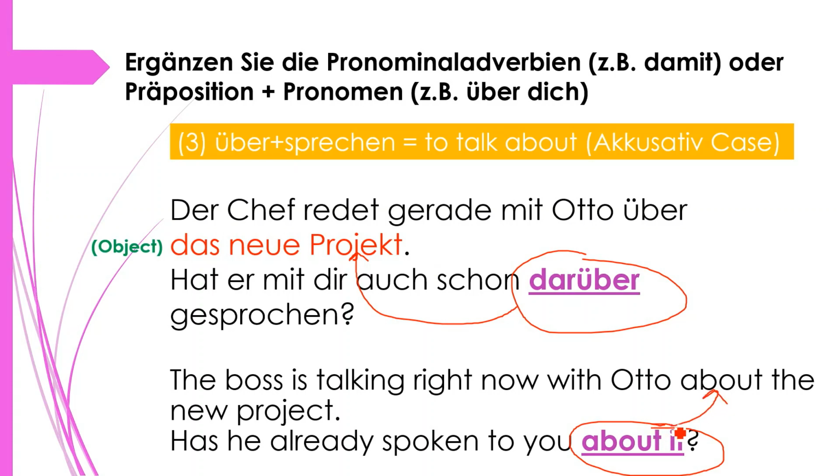Always we will use these da compounds to indicate what we have already talked about in our previous sentence. So you have to always look for the content in the last sentence, or maybe in the next sentence also, that will indicate the da compound, or that is where we have to use the da compound.